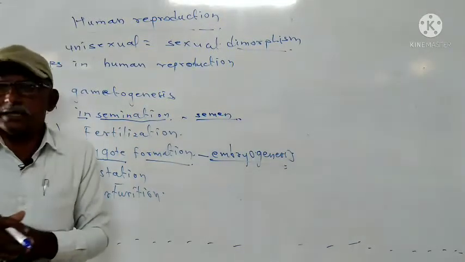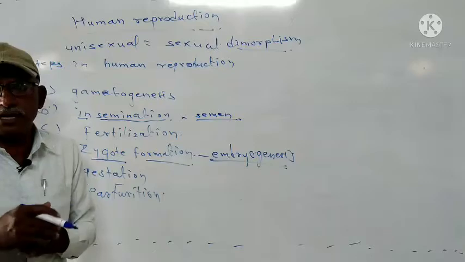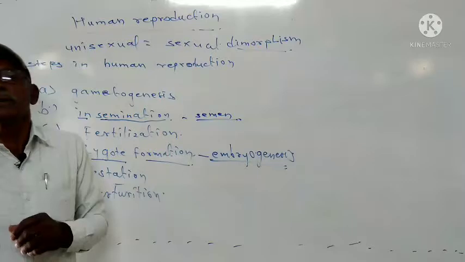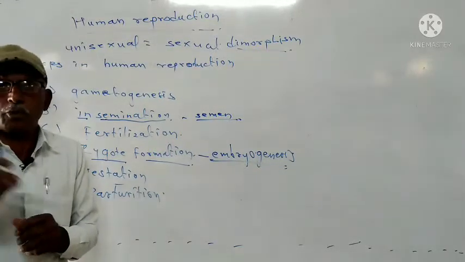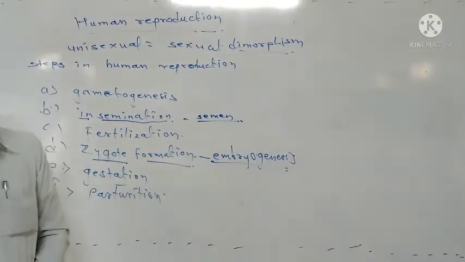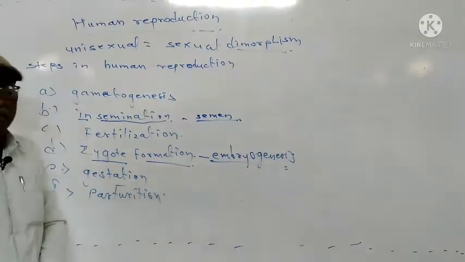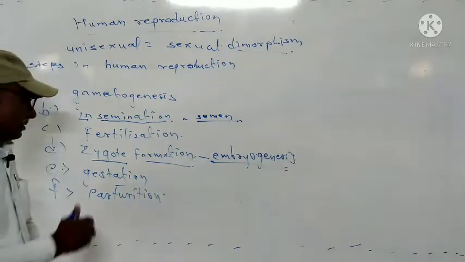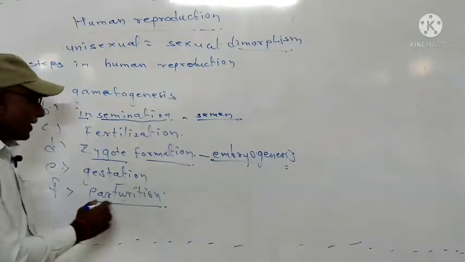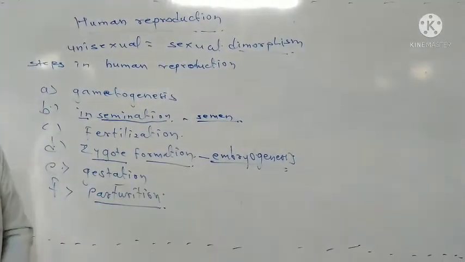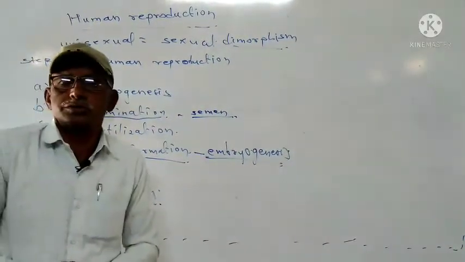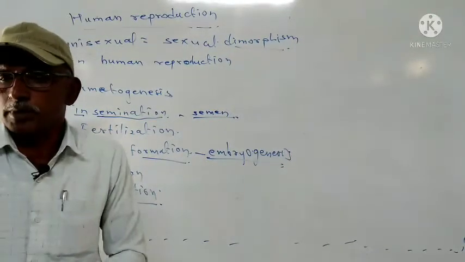Sometimes there is early delivery, then that period is less. Sometimes it extends. So approximately the gestation period is about 9 months. Then when the gestation period is completed, there is delivery of the baby. That is called as what? Parturition. All these steps we are going to learn in depth.